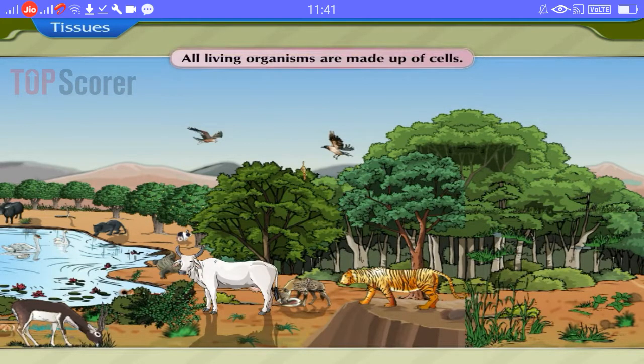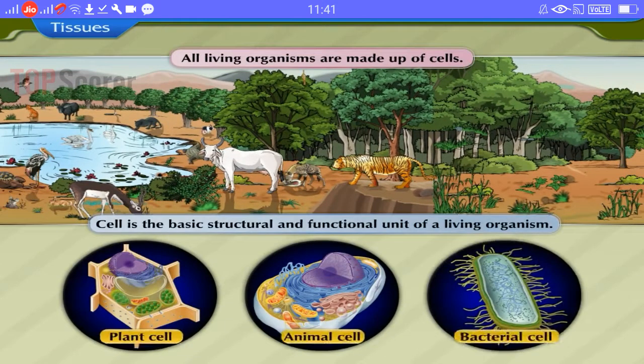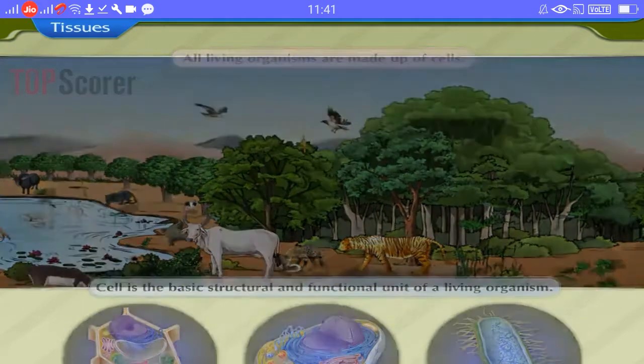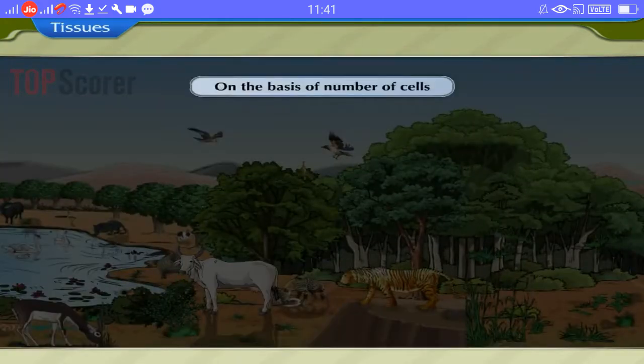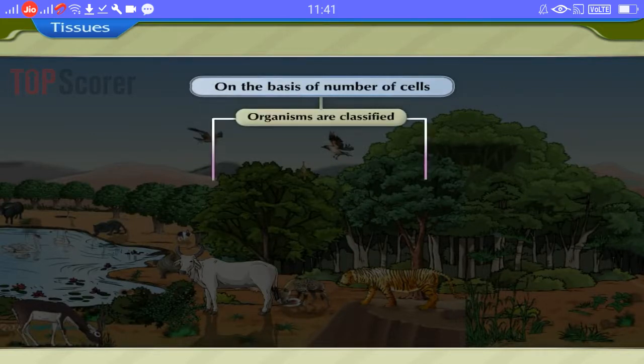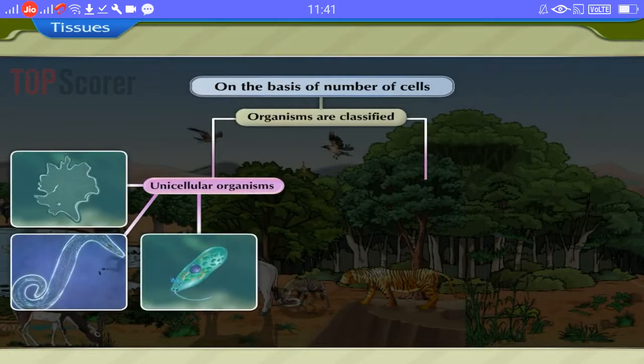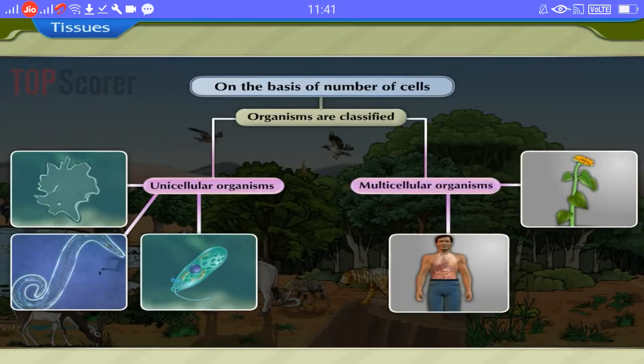All living organisms are made up of cells. We define cell as the basic structural and functional unit of a living organism. On the basis of number of cells, organisms are classified into two types: unicellular organism and multicellular organism.